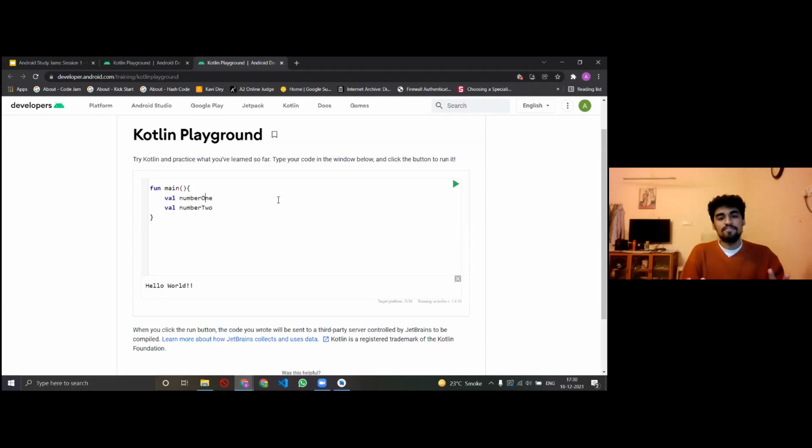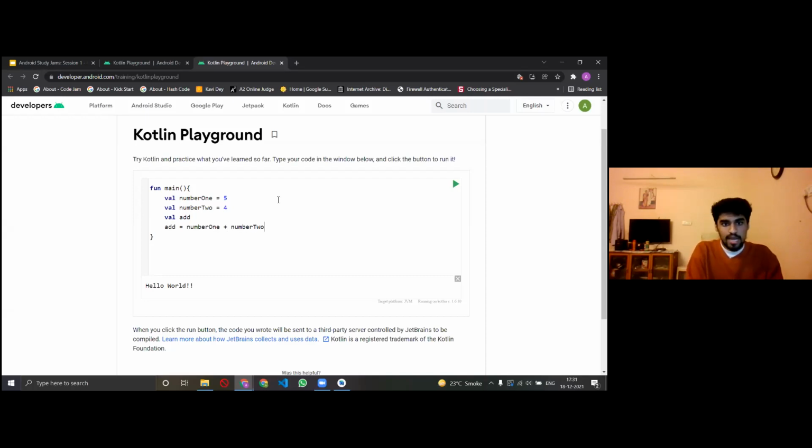Okay. So now I've told Kotlin there are 2 variables, but I haven't said what the values are. So I'll tell Kotlin that my first variable's value is 5 and my second variable's value is 4. Right? And now I want to add these 2 numbers. So I'll create another variable called add, and I'll say that add equals number 1 plus number 2.